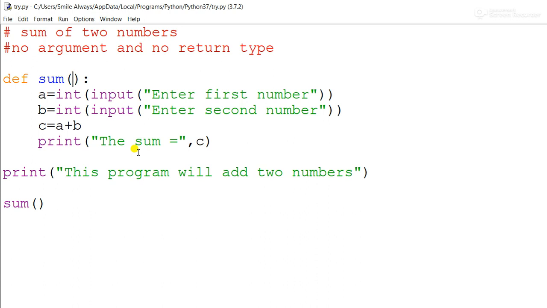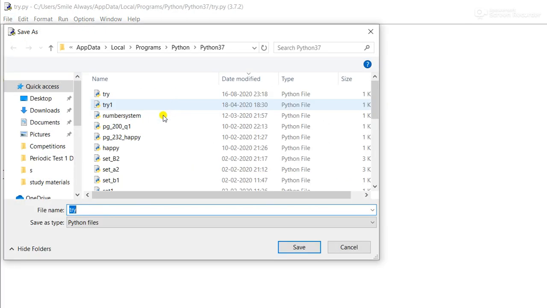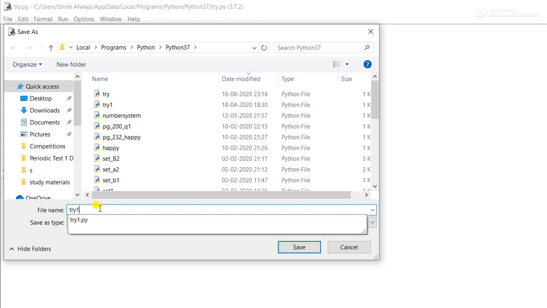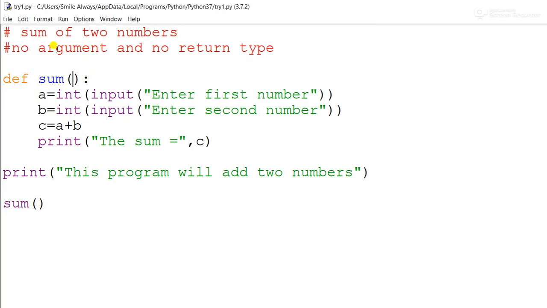Now in this same program I will make something different. Save As, I am changing the name to try1. Now in my try1 program, I will use no arguments but with a return type. This is the second variety. Previously, after calculation I was printing the value.